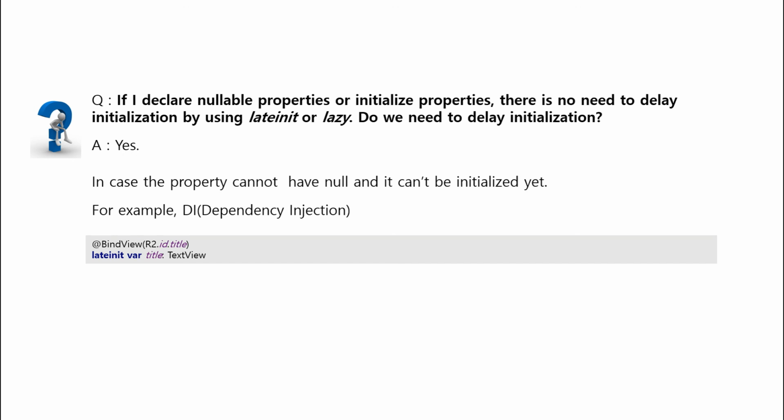This code snippet is from Android app code. This property shouldn't be null, and this value will be initialized by dependency injection later. Like this particular case, we need the lateinit or lazy modifiers. This is it for lateinit and lazy.